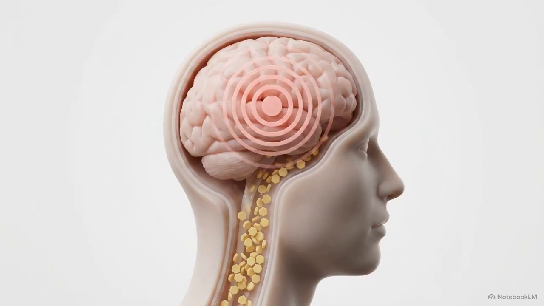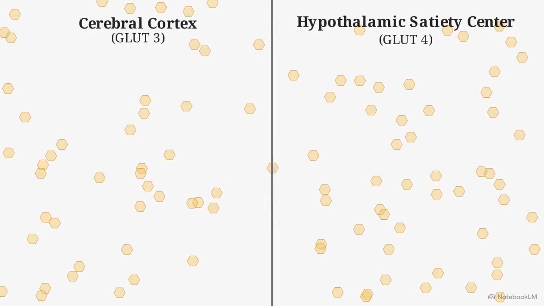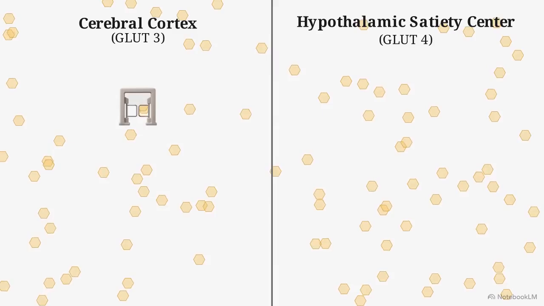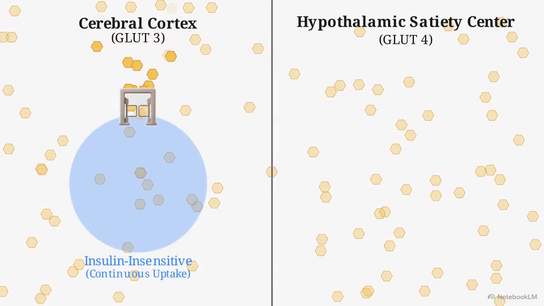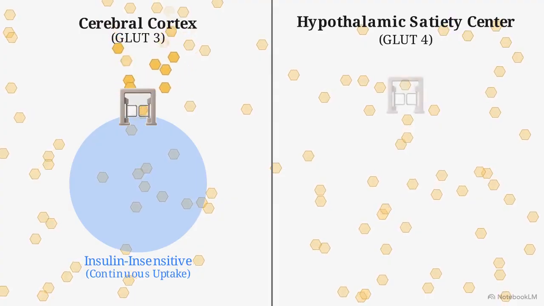However, the patient's experience of extreme compulsive hunger while their blood is saturated with fuel reveals a critical nuance in glucose transport. It is a common mistake to assume the entire brain is starving. In reality, cerebral cortex neurons utilize the insulin-insensitive GLUT3 transporter. They continue to import glucose freely, even in the total absence of insulin.